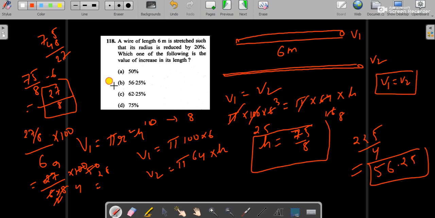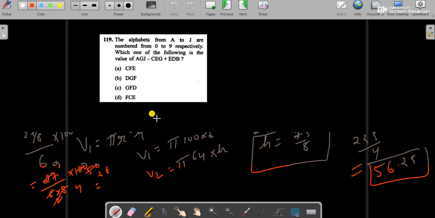So our answer is option B. The question asked about the increase in length in percentage. If it was the increase in length in meters, then surely 75 by 8 would have been the answer. Okay, so let's move to the next question.